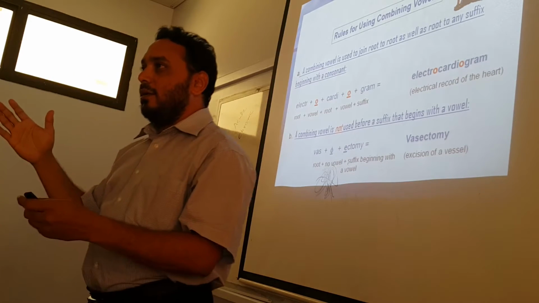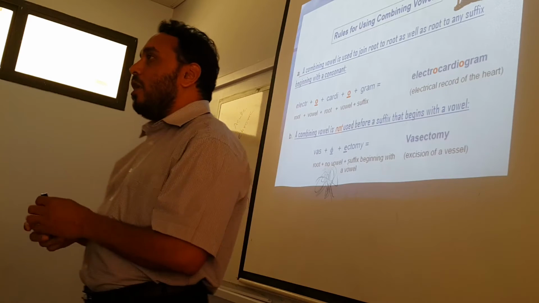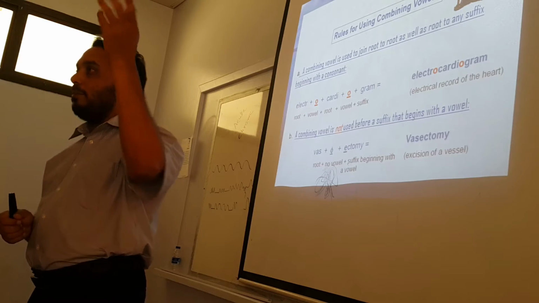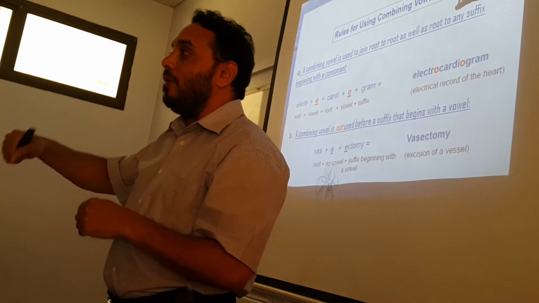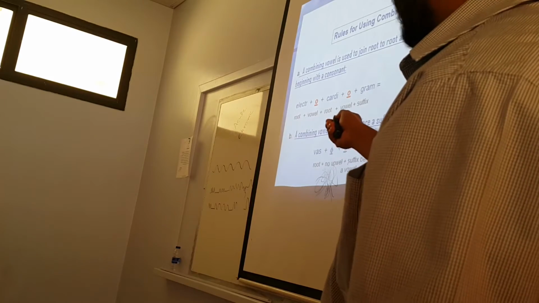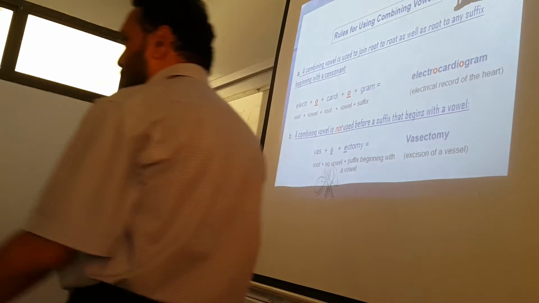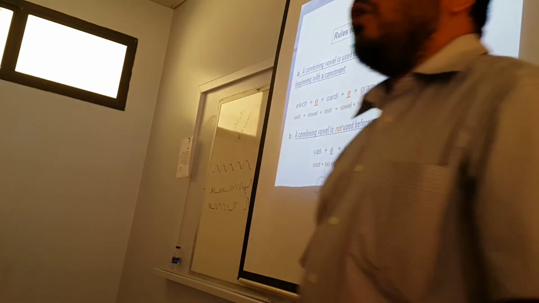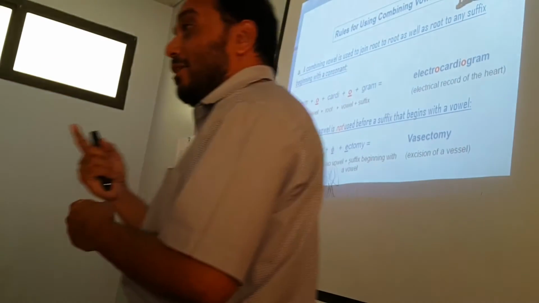So you know that. When you know that, then we can go ahead. Out of the 5 vowels, O or I can be used as a combining vowel for the medical term. Just O or I, not all the 5. Okay? Now let us take up the first rule of combining forms. What is the first rule? A combining vowel is used to join root to root, like cardiothoracic.